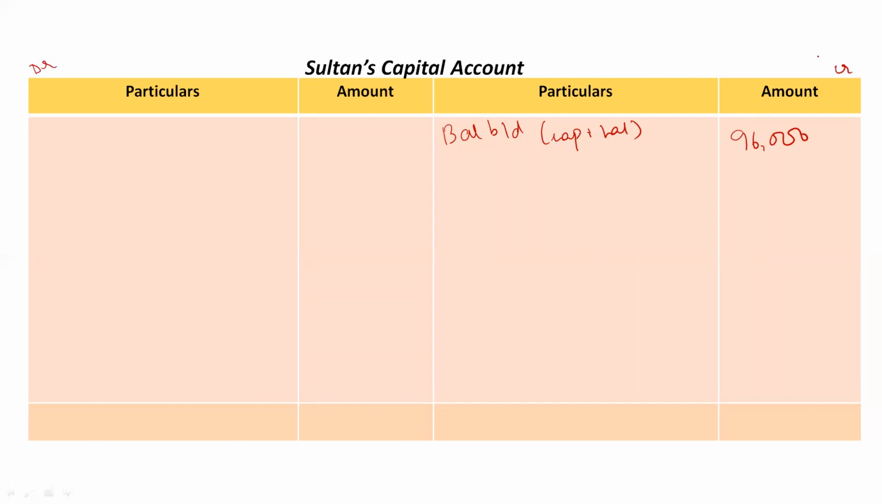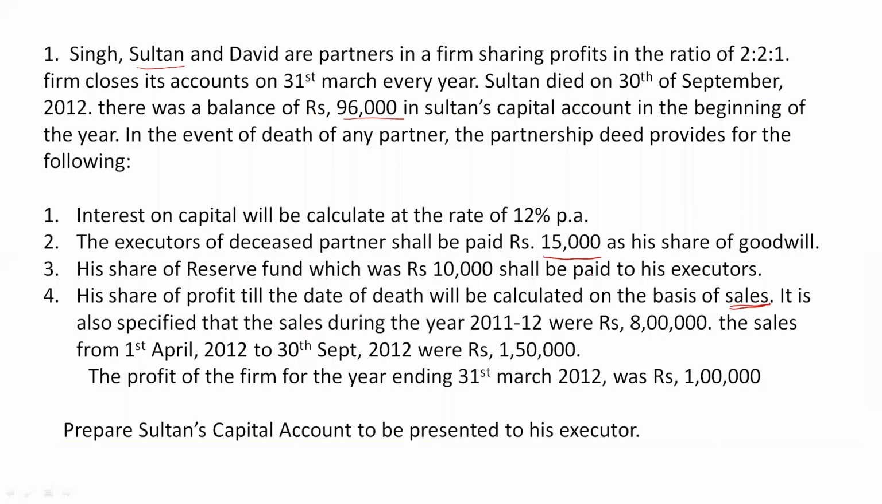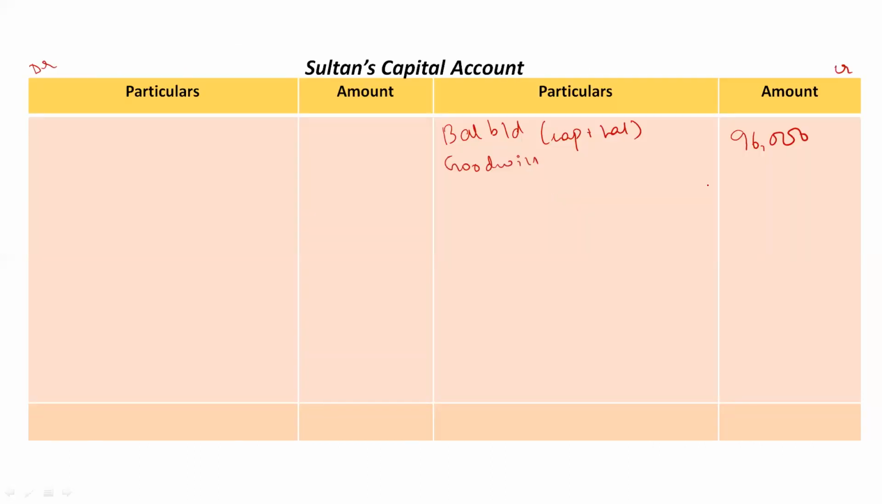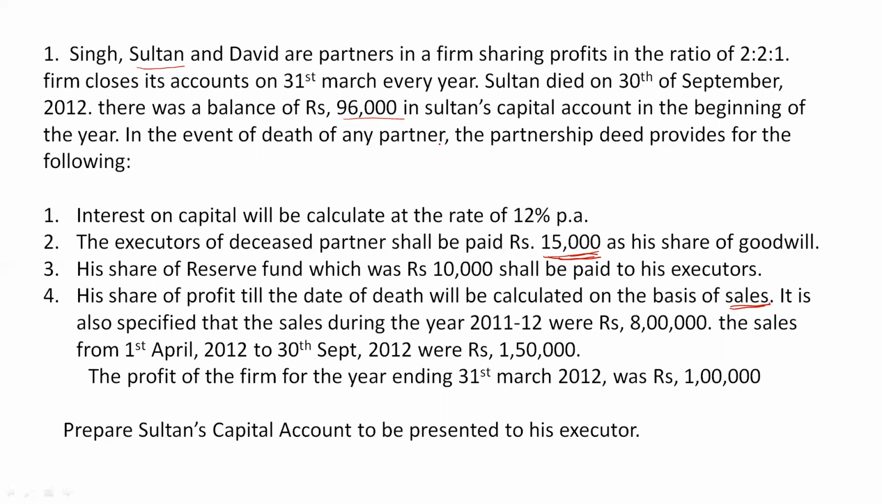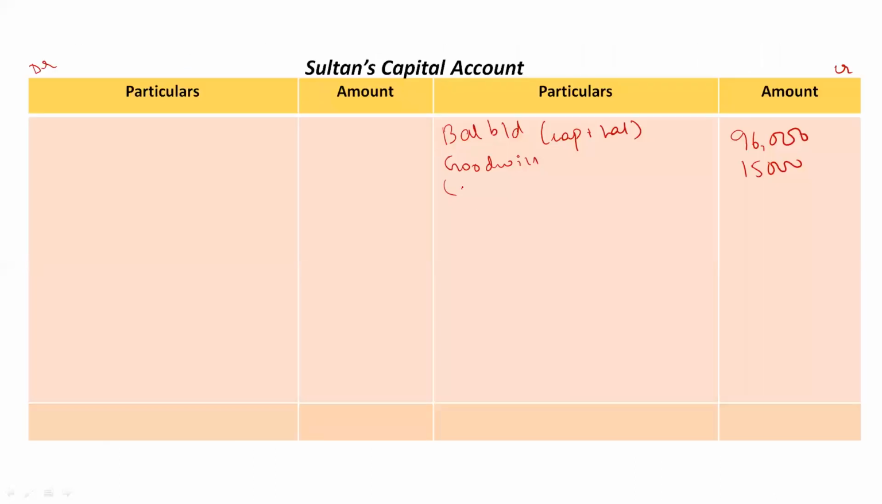After capital we usually record goodwill. The amount of goodwill is directly given here, 15,000 rupees, so take it here. This is contributed by the remaining partners. Who are the remaining partners? Singh and David, in the ratio of 2:1. So say, by Singh's and David's capital accounts, they have contributed this in the ratio of 2:1.